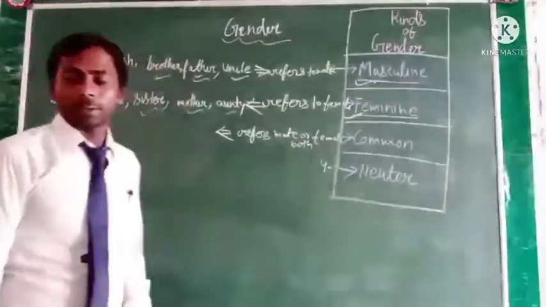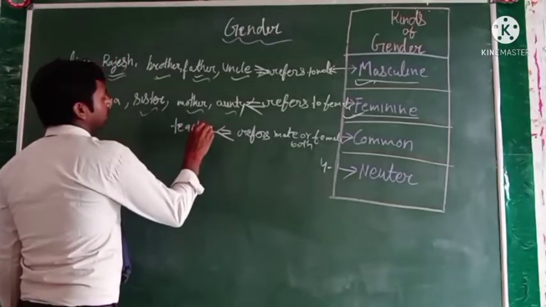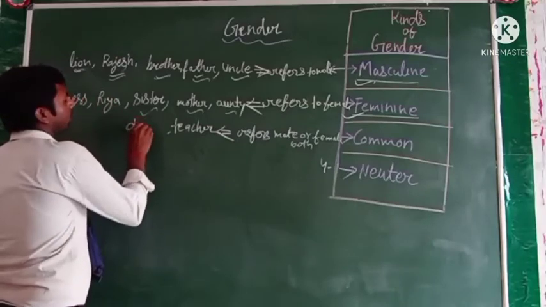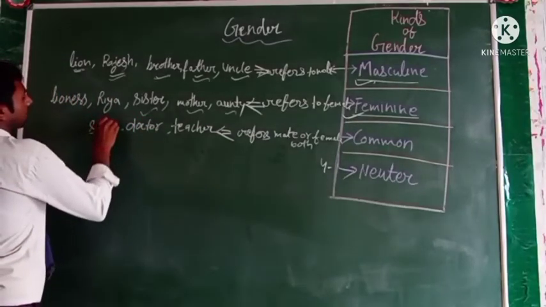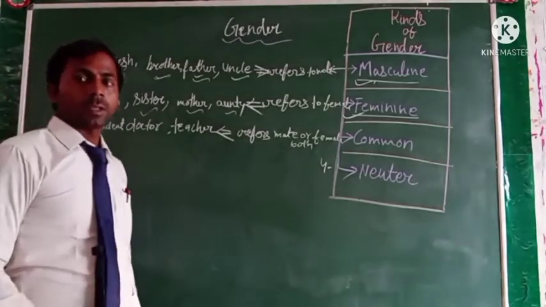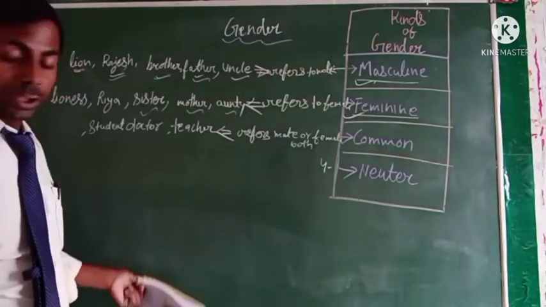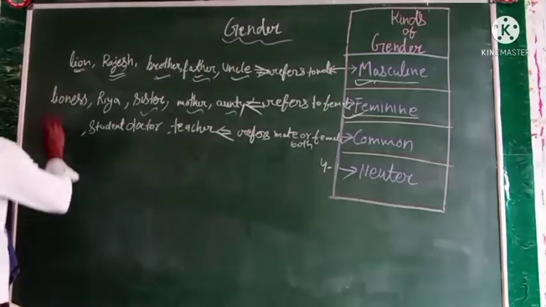For example, teacher, doctor, student. Okay, you see here teacher, doctor, student, baby.